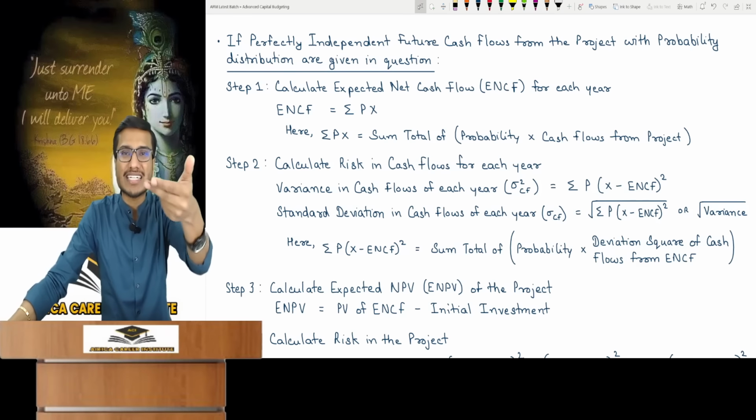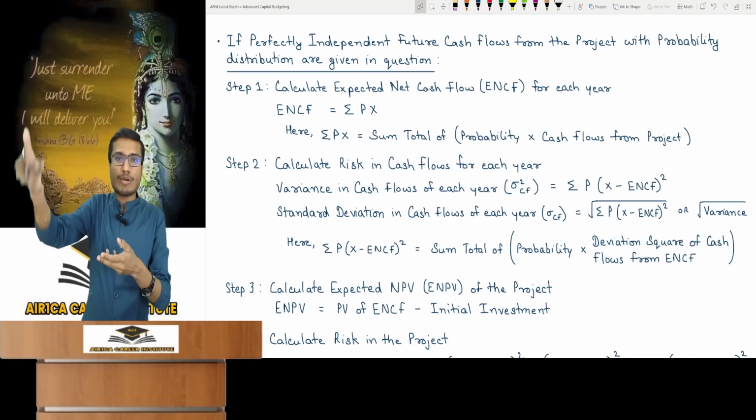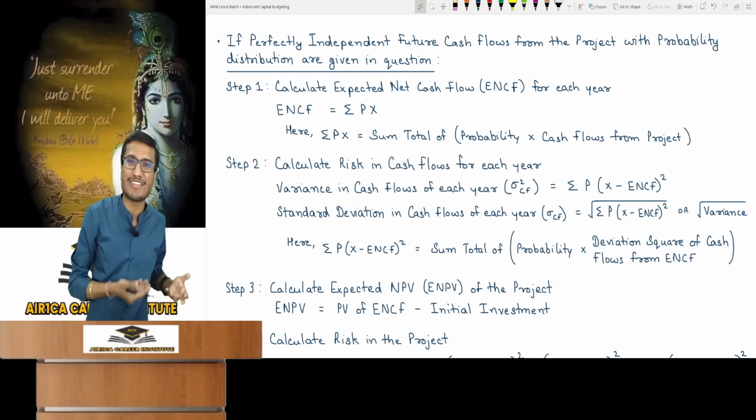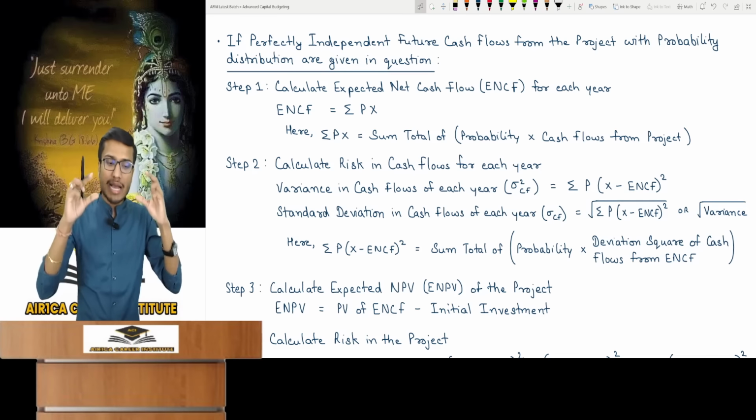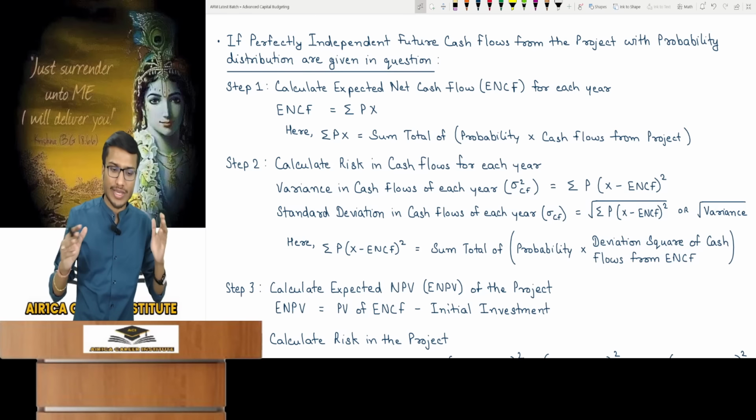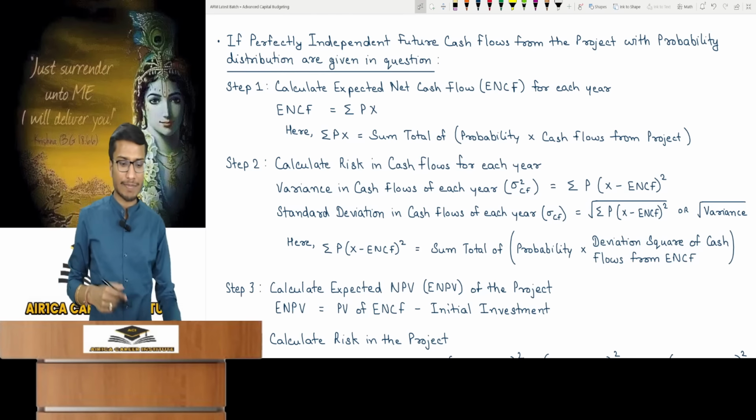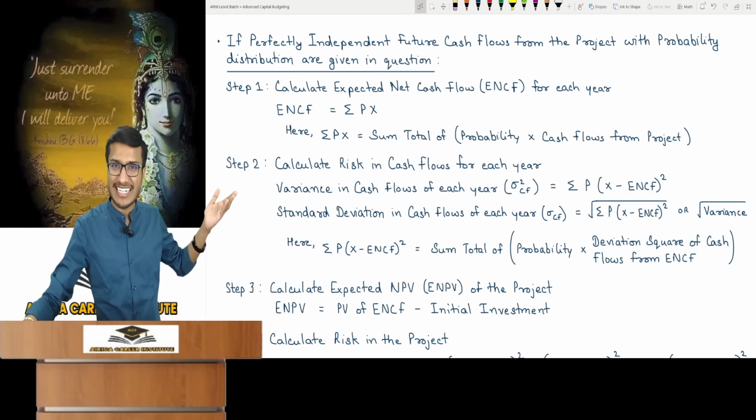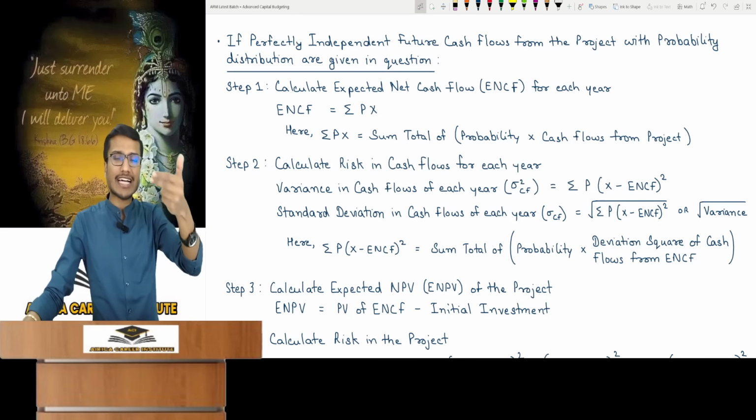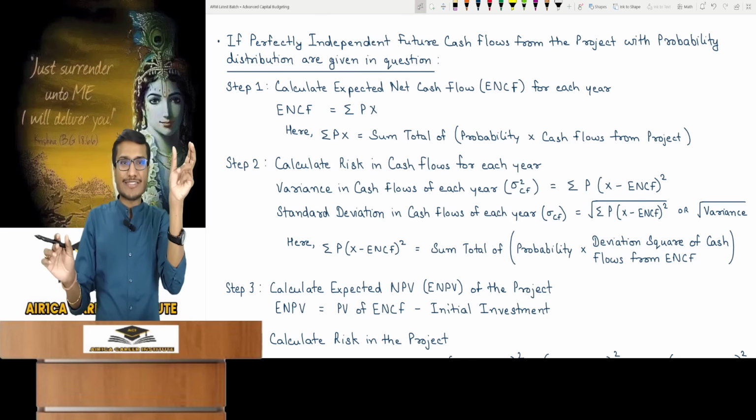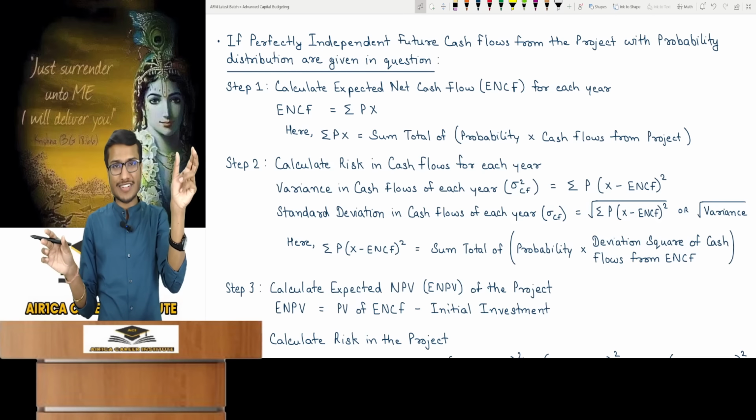How much risk can there be in each year's cash flow? If there's risk in cash flow, that will be risk in NPV. That's what gets reflected. Then you should find the risk within each year's cash flow. Separate workings are needed for each year's cash flow. An example will provide clarity. Calculate variance of cash flows for each year. So now sigma square of cash flow is summation P times (X minus ENCF) whole square. This is the first year's cash flow and its ENCF.